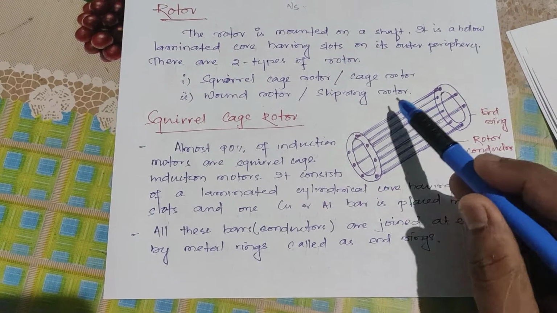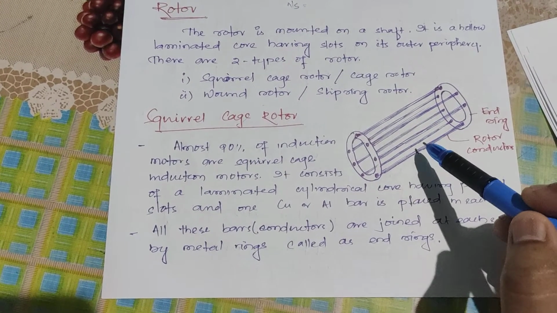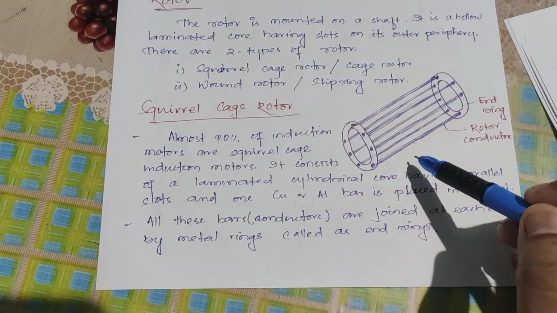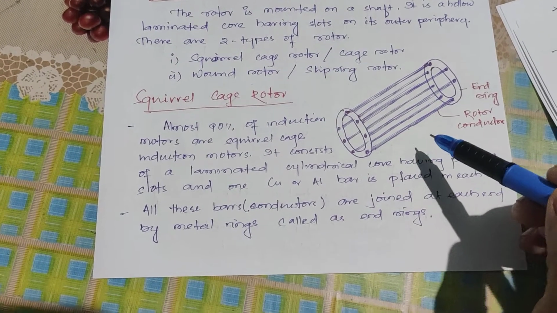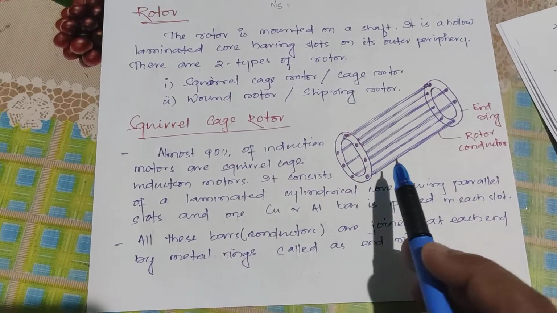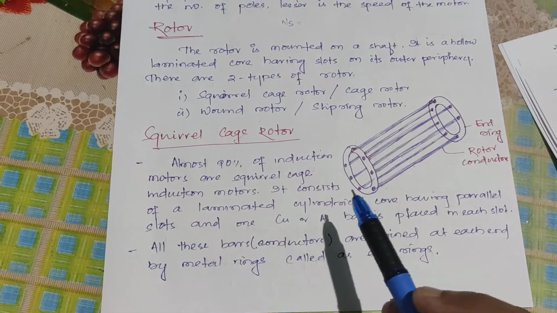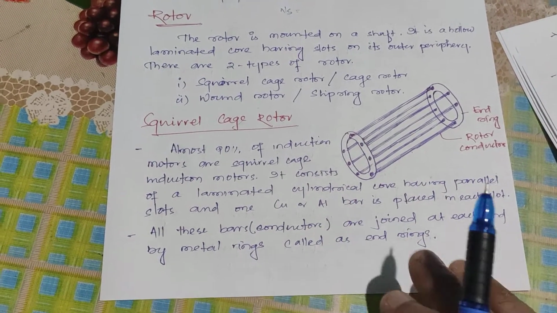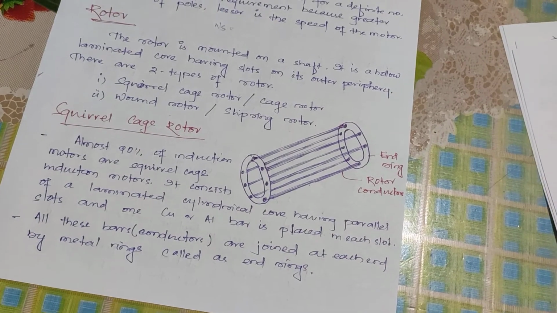Whatever the resistance of this conductor we have, only that much resistance we have to take. That is why its starting torque is somewhat less than the slip ring rotor. Now come to the slip ring rotor.